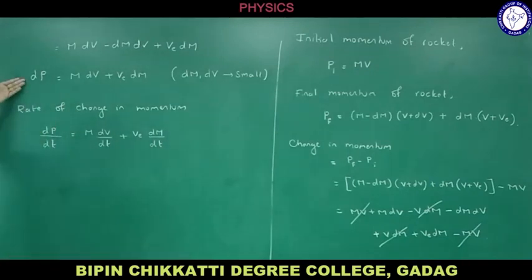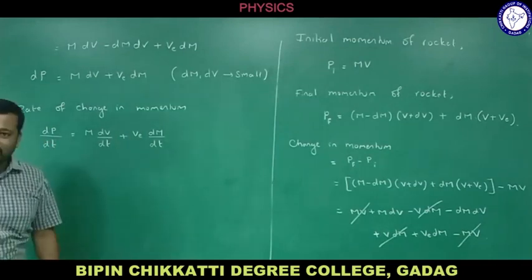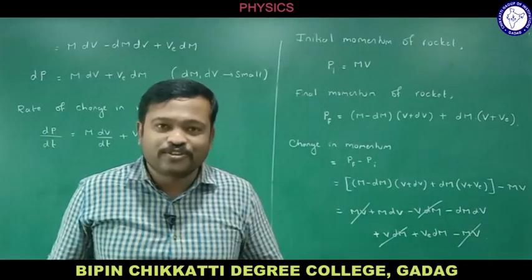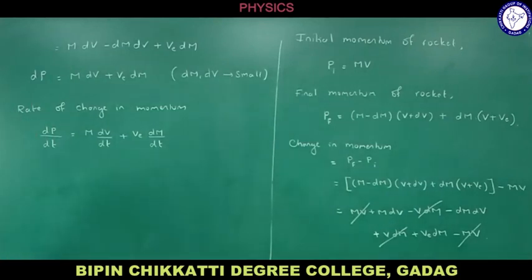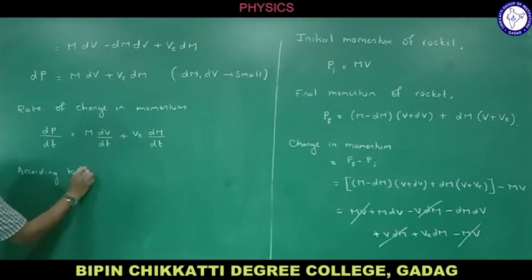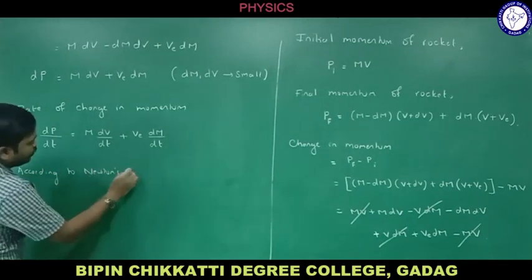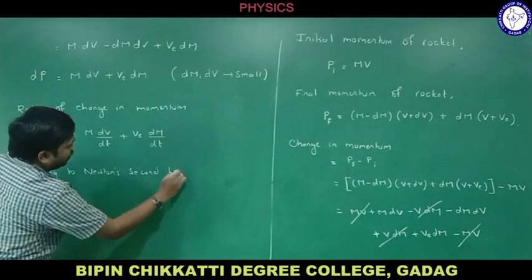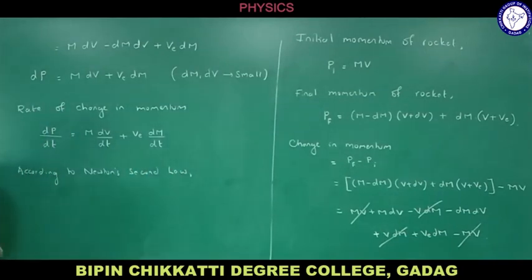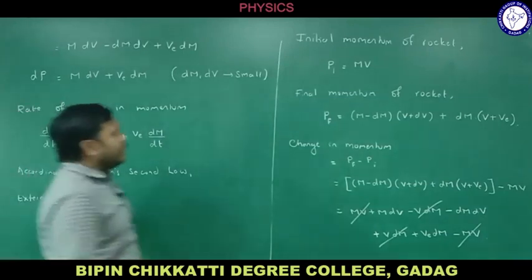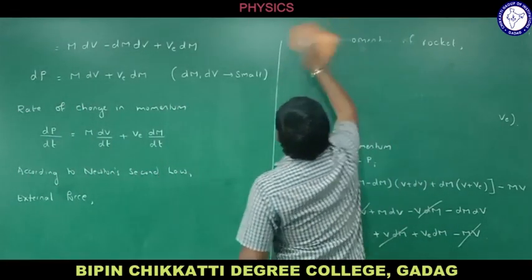So this is change in momentum. This is a rate of change in momentum. So dp by dt we got like this. Now we can link this to force, right? We know that according to Newton's second law, I will be writing the expression for external force, the external force which acts on the rocket. What is the external force which is acting on the rocket now?